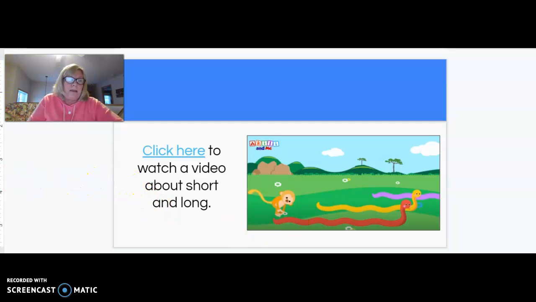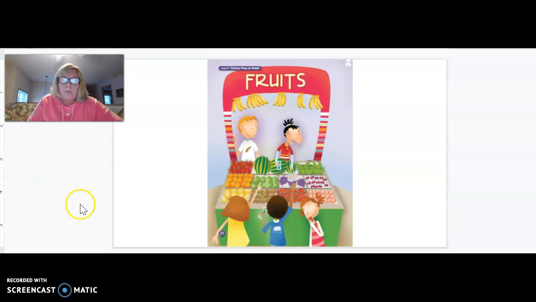All right, let's keep going, and we're going to talk about weight. We've been talking about length and comparing things by length. We've been talking about height and comparing them, tallest and shortest. And now we are going to talk about weight. When we compare with weight, we use the vocabulary words heaviest and lightest.